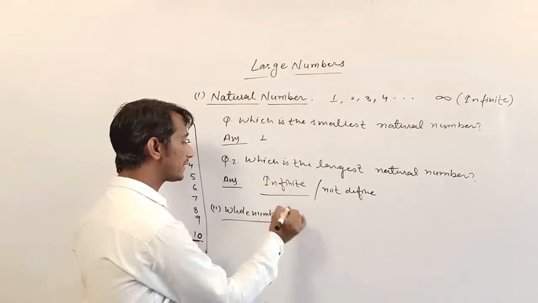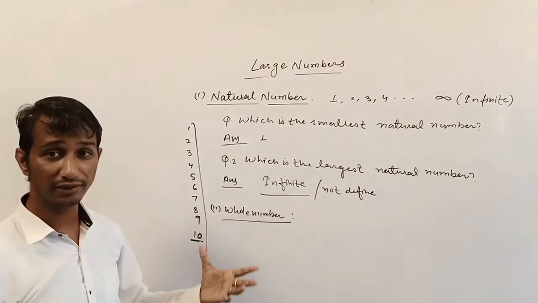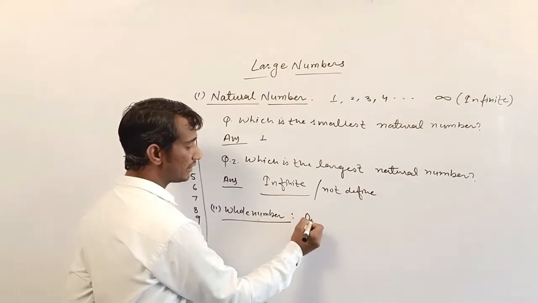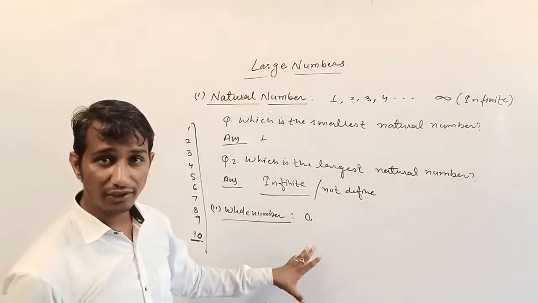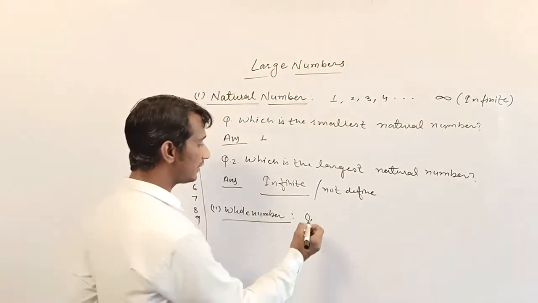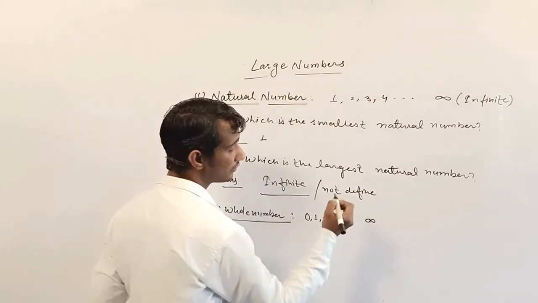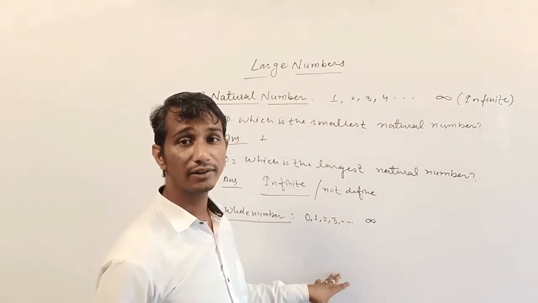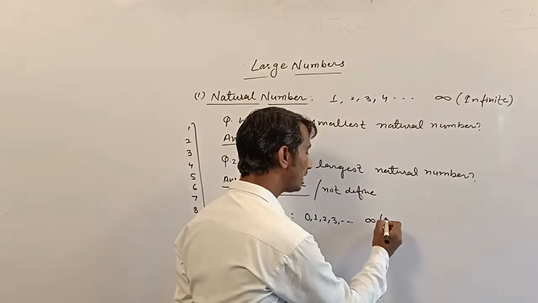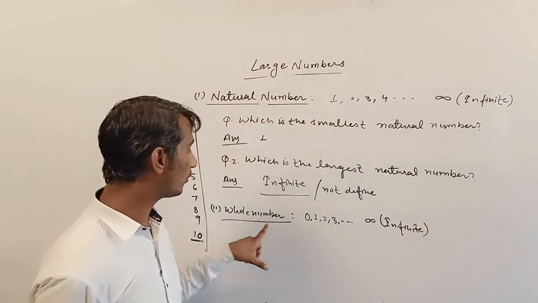The second type of number is the whole number. Whole means complete. Understand? When we write the counting, these numbers start from 0 and then 1, 2, 3 and go on, ending with infinite. No end. Not defined, you can write infinite. So these numbers are whole numbers.